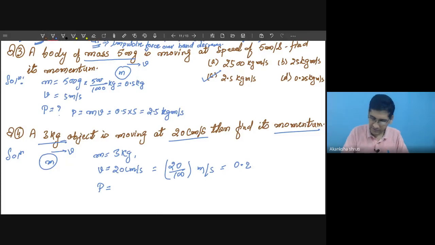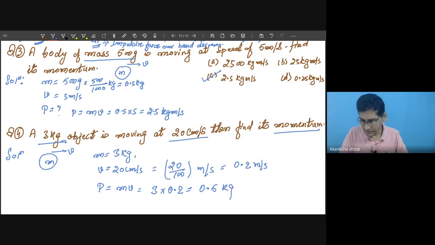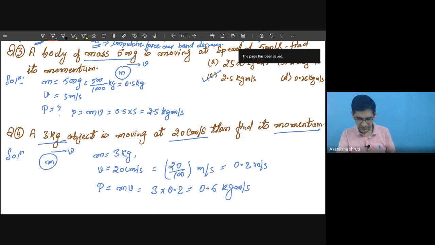So this gets converted into this much meter per second. Momentum is given by mass into speed or mass into velocity. So this is 3 into 0.2, so it is 0.6 kg meter per second. Okay, students, it is this way the momentum is calculated.